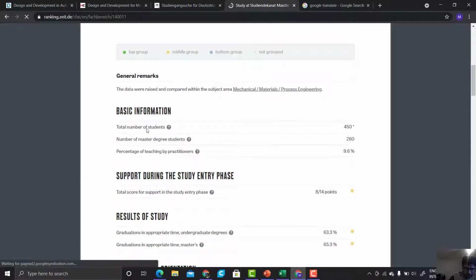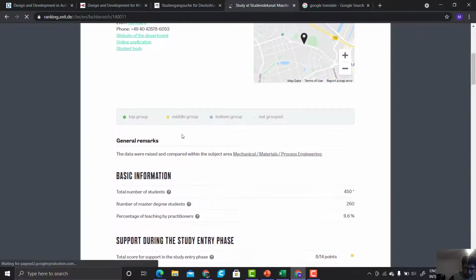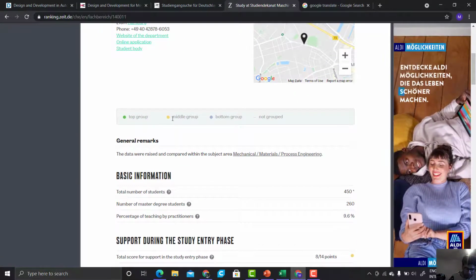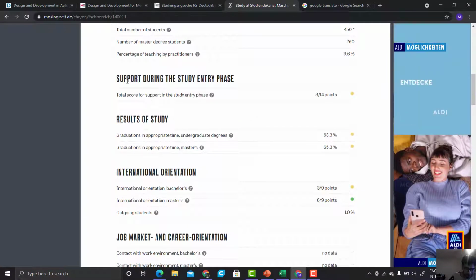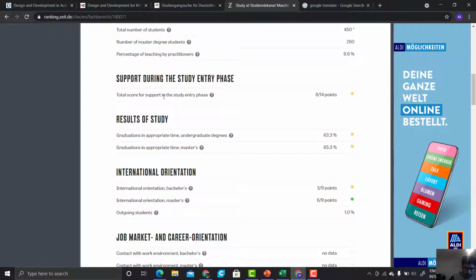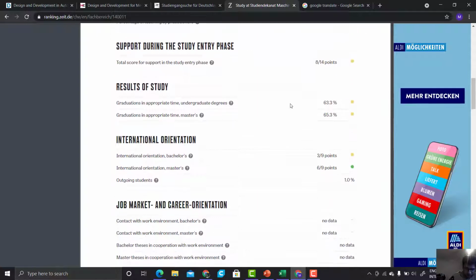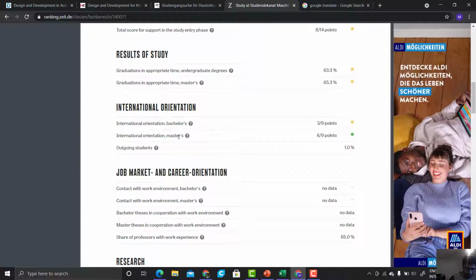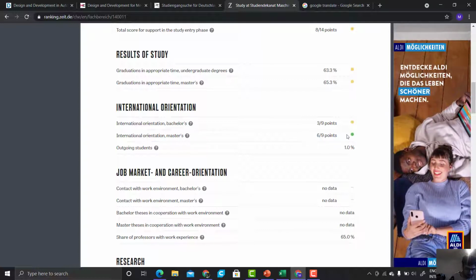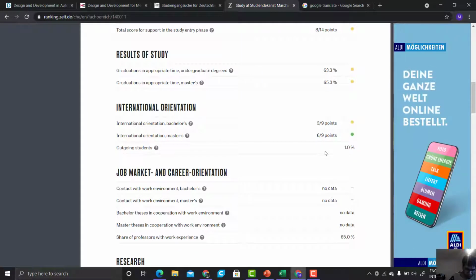So here you will see the total number of students, and then the top group, the middle group, the bottom group. Here they have shown the total score for support in the study entry phase, 8 out of 20. So it is in the middle phase. So this is how you can check the international orientation of masters. It is in the top phase.